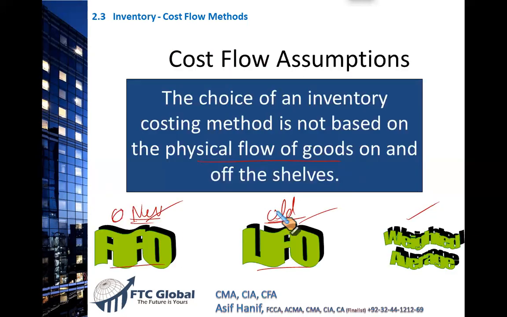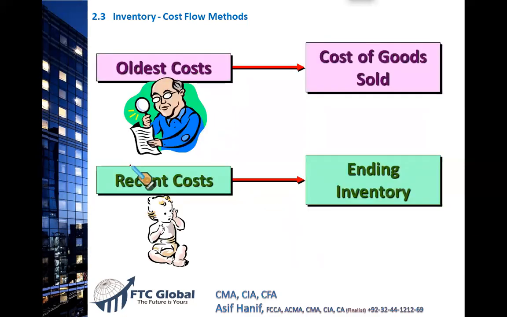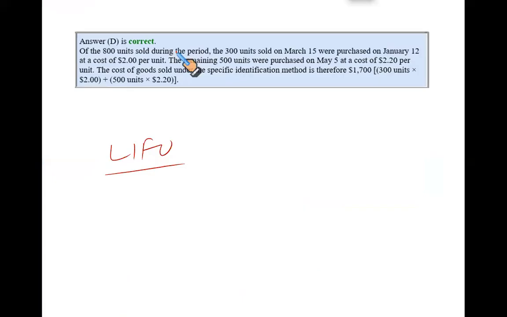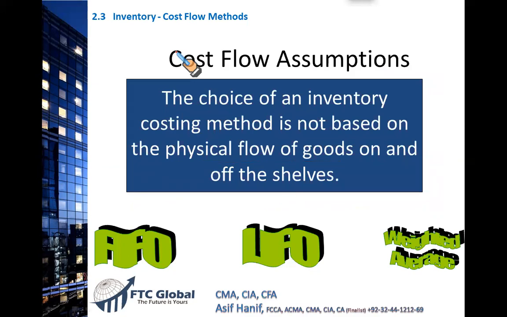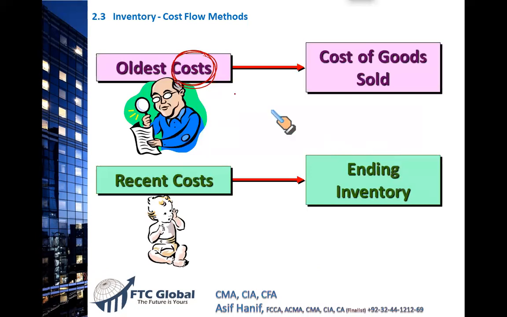So let us first do the first in, first out. Under the first in, first out method, not the oldest goods, oldest costs. This is a very important point. Most of you may have a little misunderstanding. Remember, the cost flow assumption is applicable on the cost, not the physical flow of goods. That is the reason I didn't write oldest items are sold first, latest items are in the ending inventory.